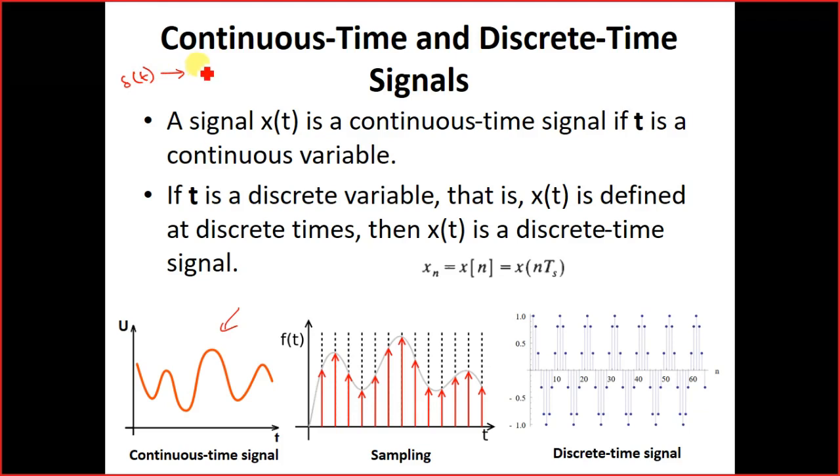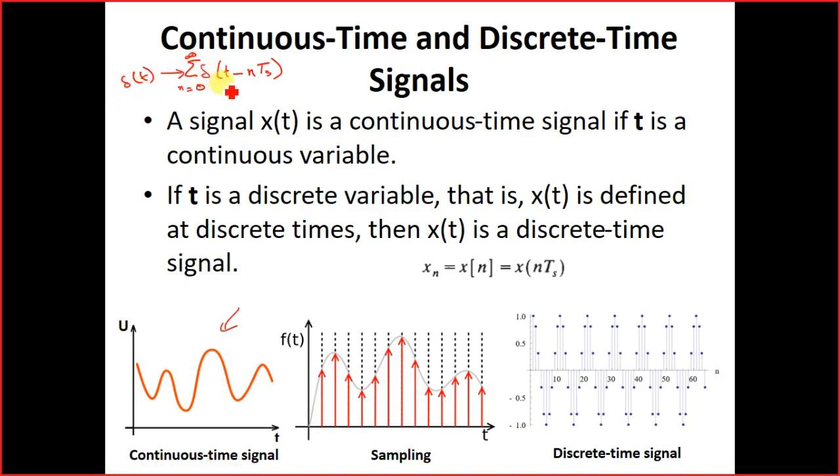So you can say I want to create a series of delta(t - nTs), summation of small n equals 0 to infinity.